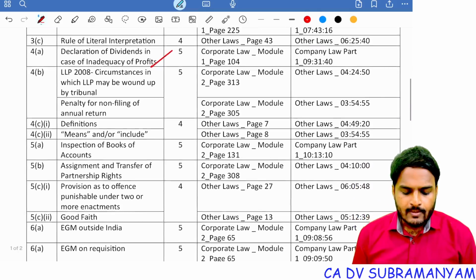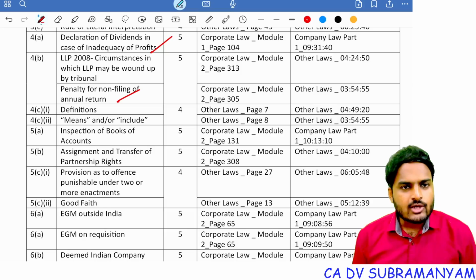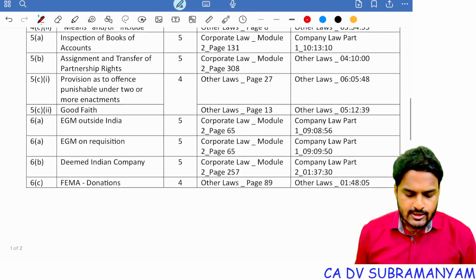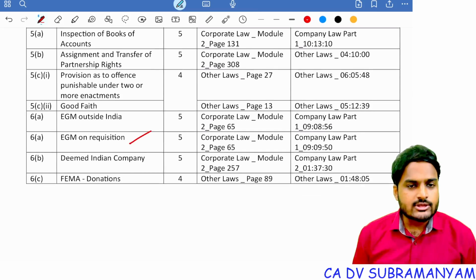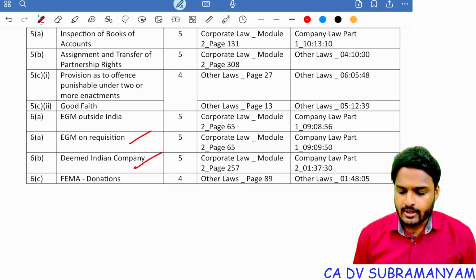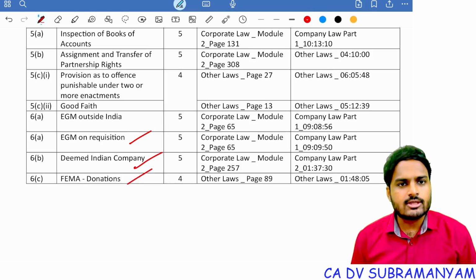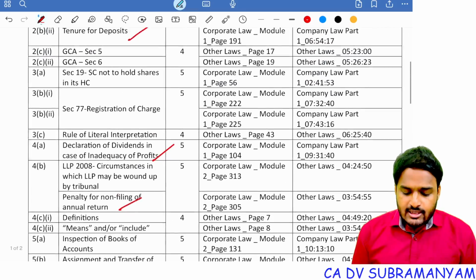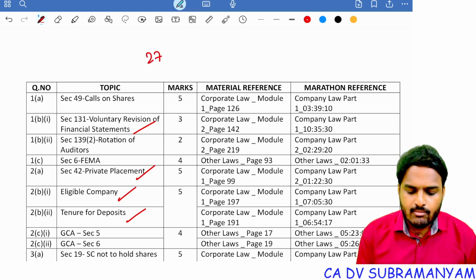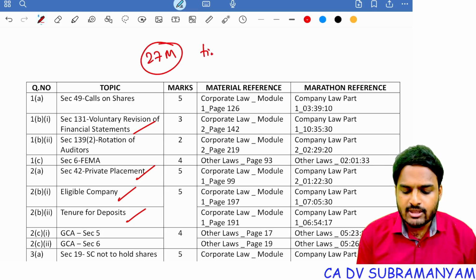Next one, penalty for non-filing of annual returns. And next one, 6A, EGM on requisition. Here also there is a limit, who can file requisition. And deemed Indian company, we are having one more limit here. Next, FEMA donations. Yes, here also there is a limit. Now, considering all the exceptional circumstances, if you observe this question paper, 27 marks were tested on time limits as well as monetary limits.